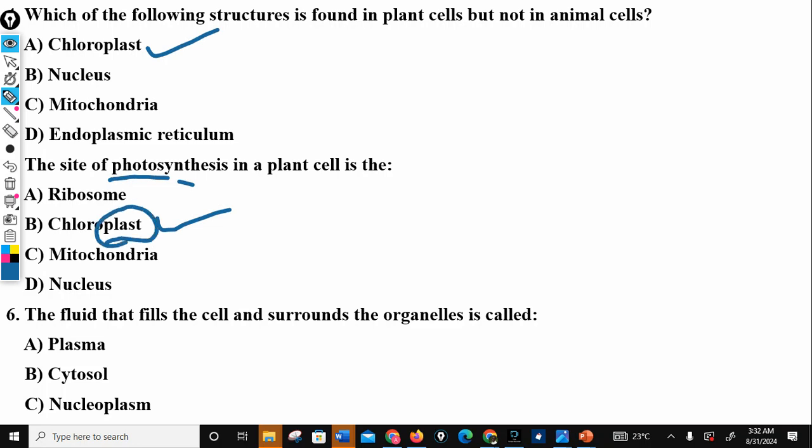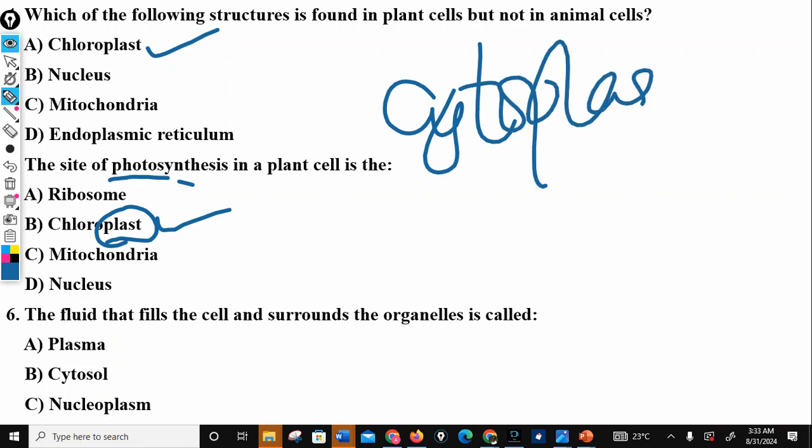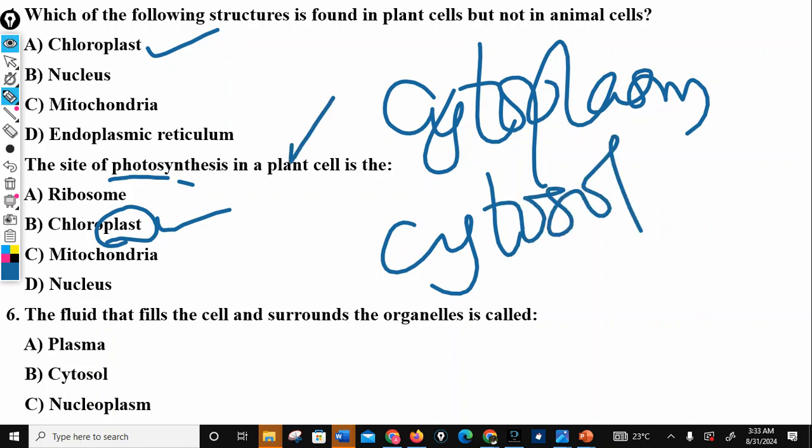A plastid is a membrane-bound organelle, just like the mitochondria. Then the next question: the fluid that fills the cell and surrounds the organelles. I remember we mentioned cytoplasm and we mentioned cytosol, and these two should not be mistaken. Is that okay?